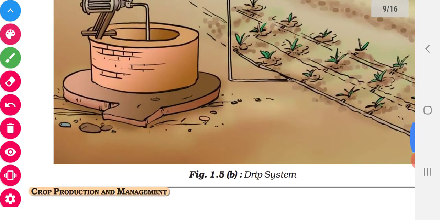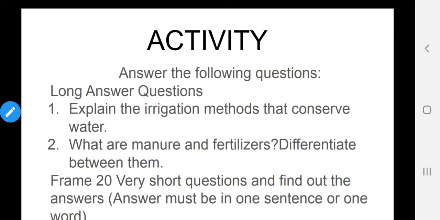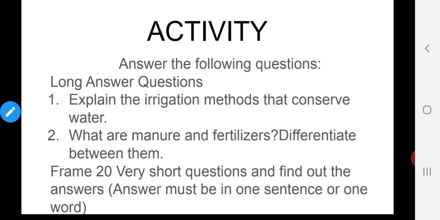Have you understood today's class? Coming to the activity part, you have to write the answers for 2 long answer questions. The first question is: explain the irrigation methods that conserve water. Here you have to write about drip irrigation and sprinkler irrigation in detail with a diagram. Then the next question is: what are manure and fertilizers. You have to write what is manure and what are fertilizers, and differentiate between the two.